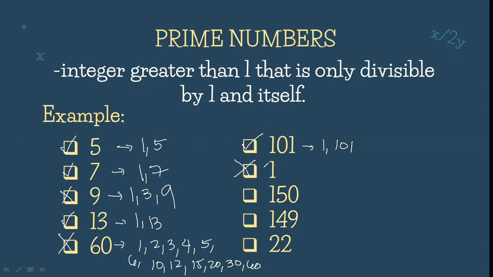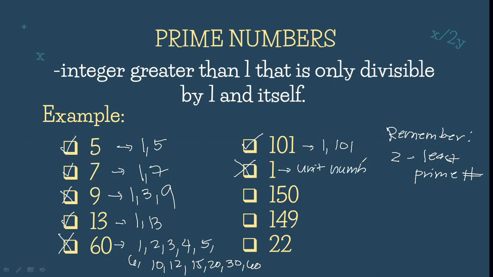However, dito po kay 1, siya lang po, sarili niya na lang po yung divisor. So, it only has 1 divisor. So, therefore, ito po ay not a prime number. So, remember po, my dear students, na ang least prime number is 2. So, si 1 po, this is what we call the unit number. And therefore, not a prime number.